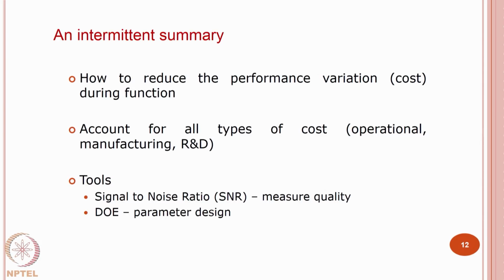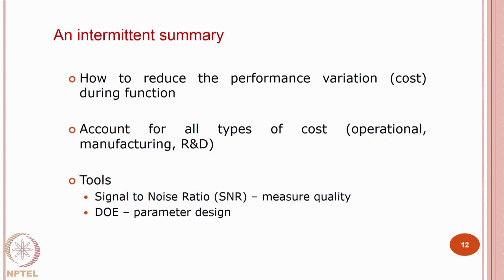How to reduce the performance variation during functioning. When I say function, it is functioning. That is something that we need to talk about, how to reduce, but how it can be measured is something that we have discussed. And it should also account for all types of cost, whether it is operational cost, manufacturing cost, R&D cost.